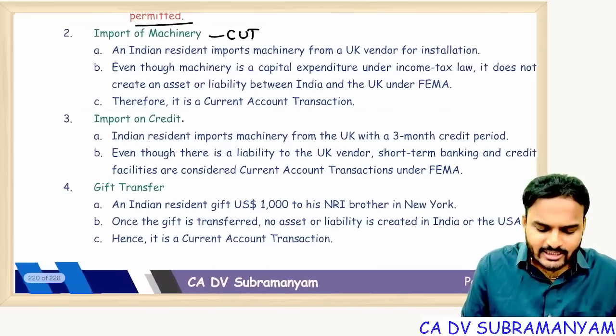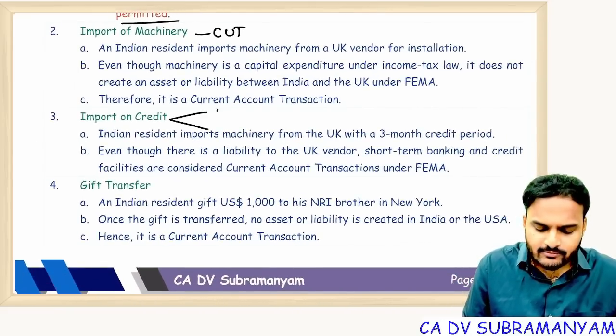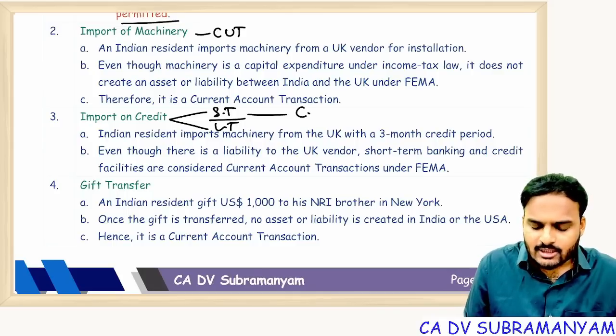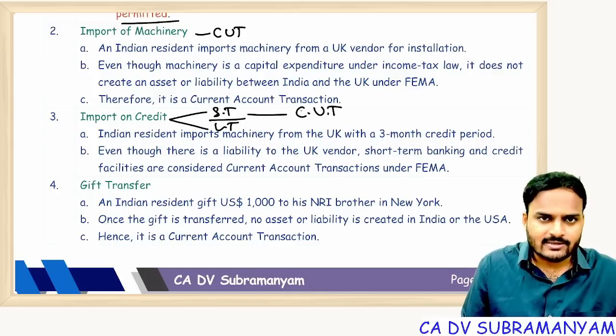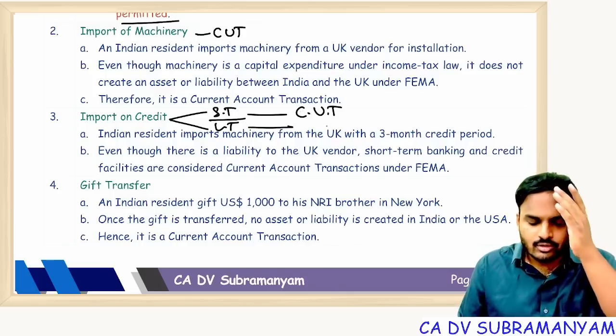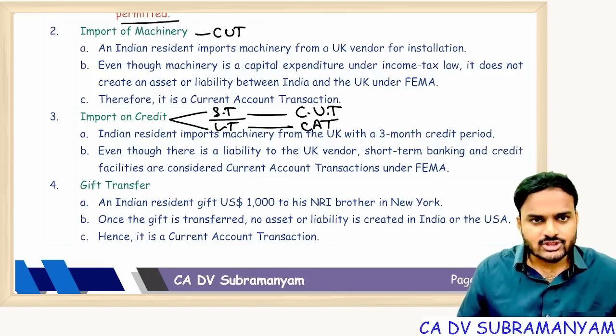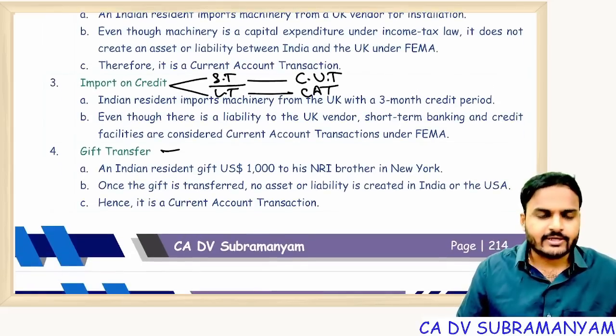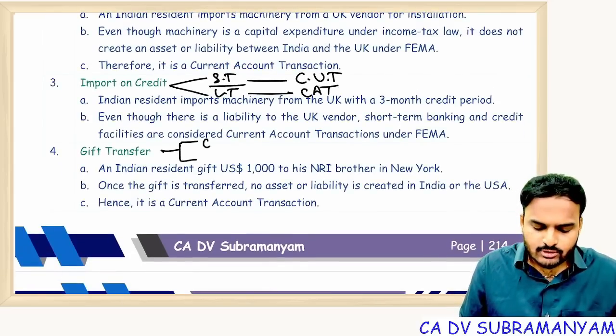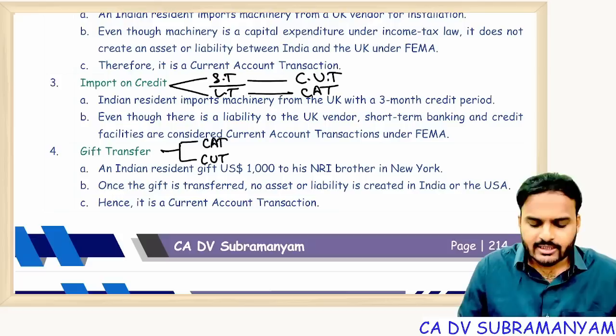Import on credit: you need to observe whether it is short term or long term credit. Short term credit, by default, is a current account transaction. Long term credits become capital account transactions. Next one, gift. Gift is both a capital account transaction as well as a current account transaction.